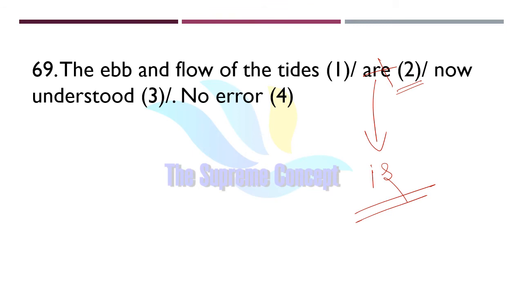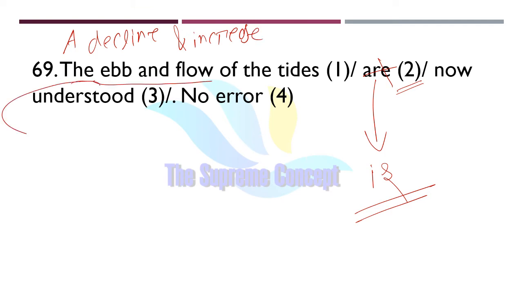It is treated as singular because it is the collective form, and it is basically an idiom, which means a decline and increase, or constant fluctuations.